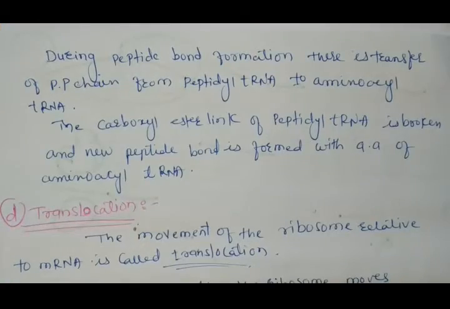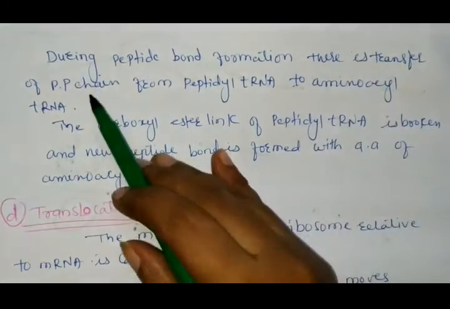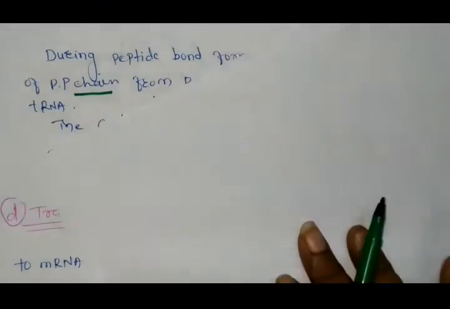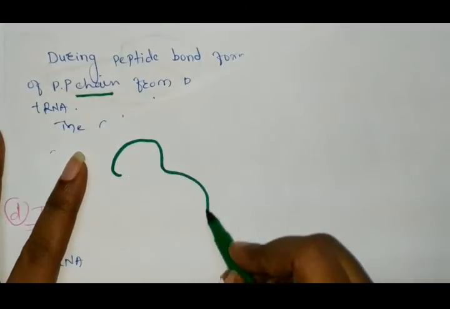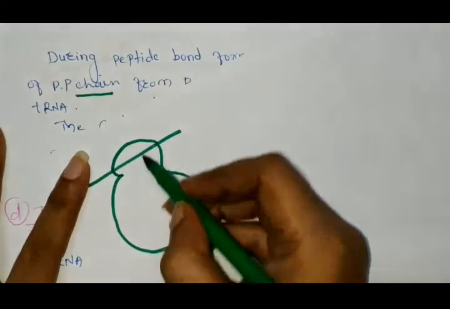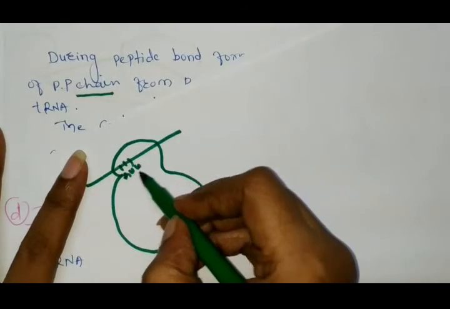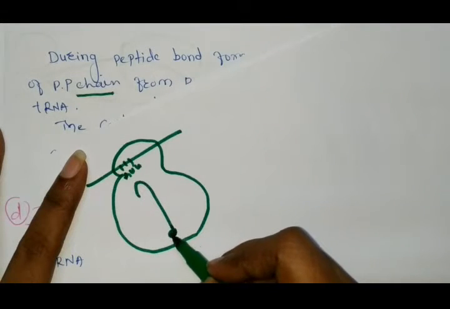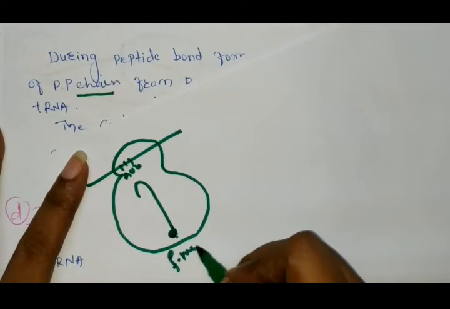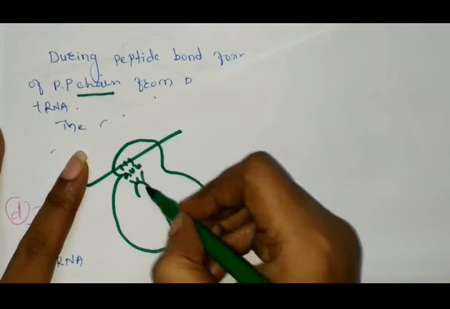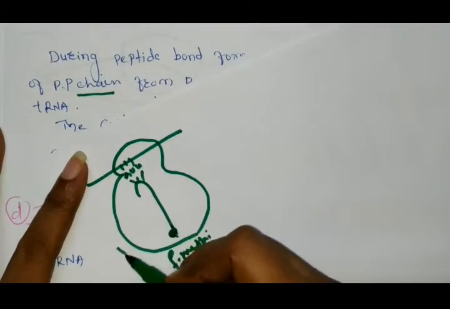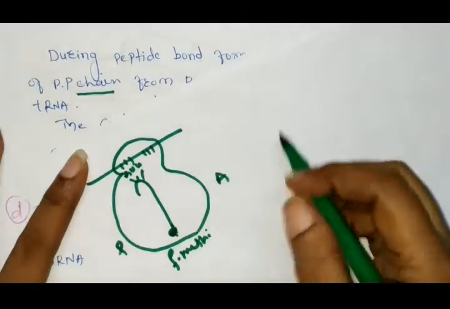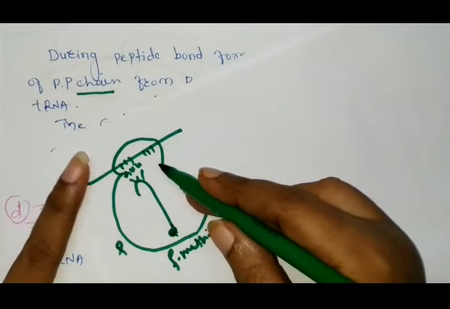So students, during peptide bond formation, there is a transfer of the peptide chain from peptidyl tRNA to amino acid tRNA. Now see here, this is the ribosome structure, this one is the mRNA, and this is the AUG initiation codon. On this initiation codon, the tRNA containing formyl methionine is attached with its anticodon, and this one is the P site and this one is the A site.